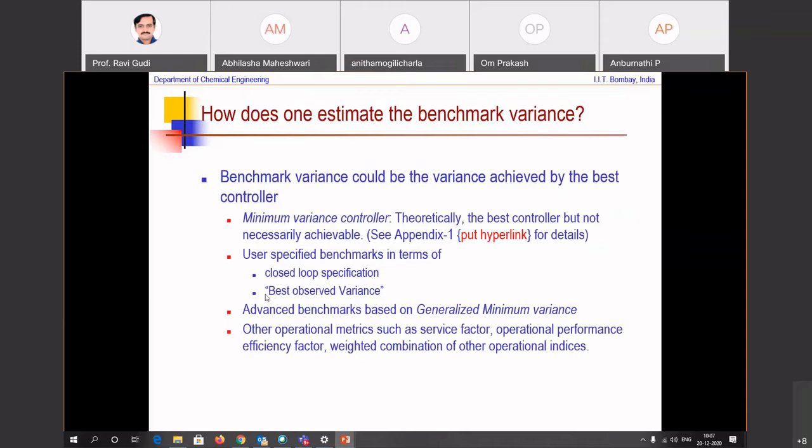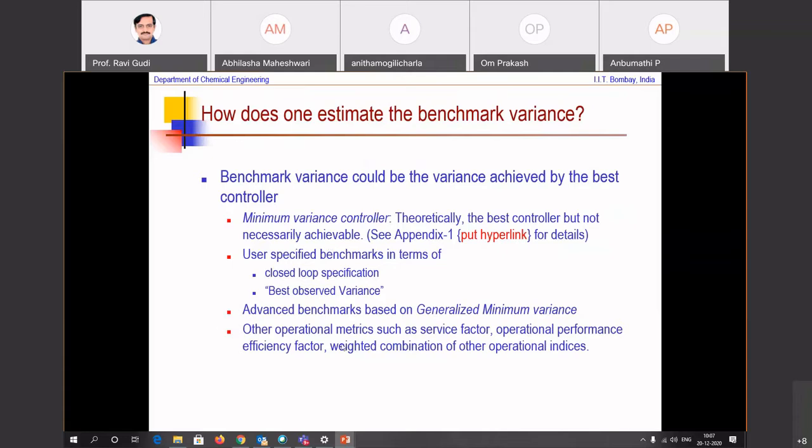This is what industry seems to prefer because they're comfortable. But if you look at the higher levels of decision making, they say that the best observed need not necessarily be the best achievable. The best achievable can be even better. And so one could specify the minimum variance benchmark as the best benchmark.